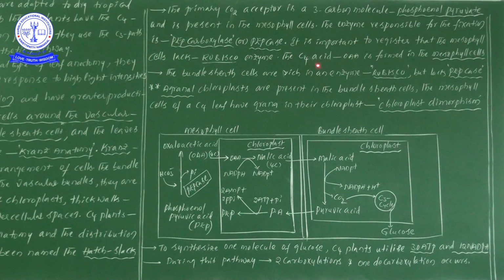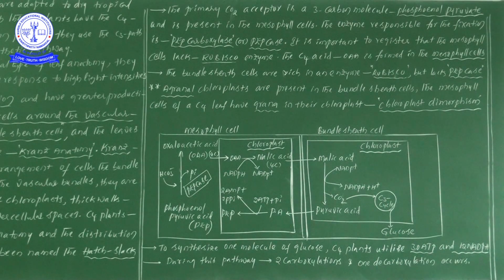The C4 acid, a 4 carbon compound, oxaloacetic acid, is formed in the mesophyll cells, and the bundle sheath cells are rich in the enzyme Rubisco. In C3 plants we have seen Rubisco in mesophyll cells, but in C4 plants Rubisco enzyme is present in the bundle sheath cells. This is important. Bundle sheath cells are rich in Rubisco enzyme, but lack PEPase.